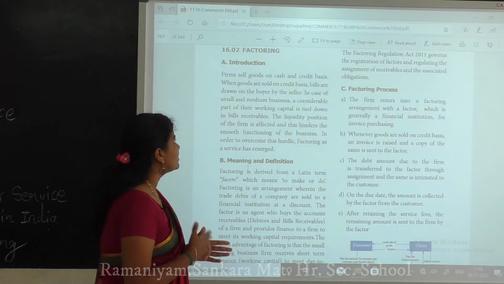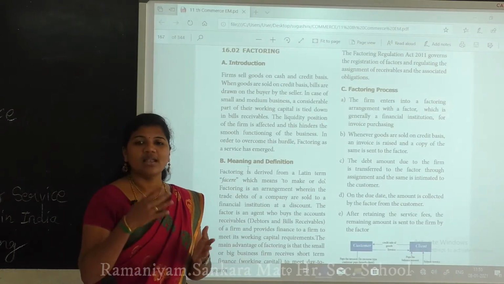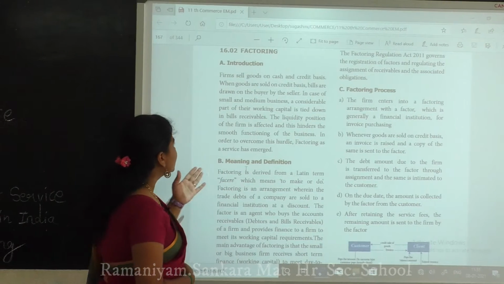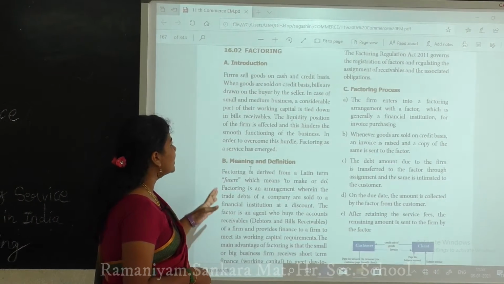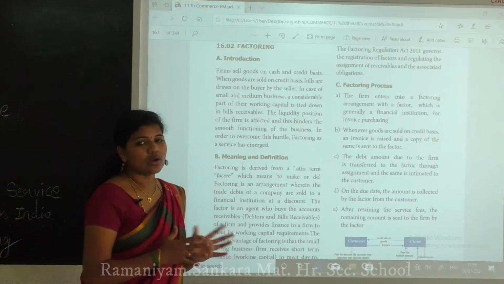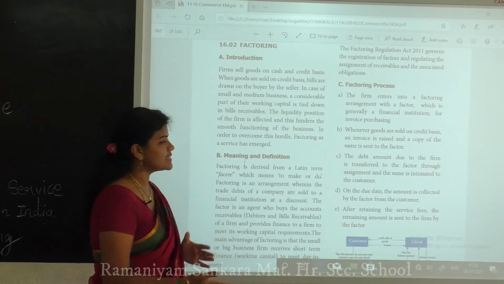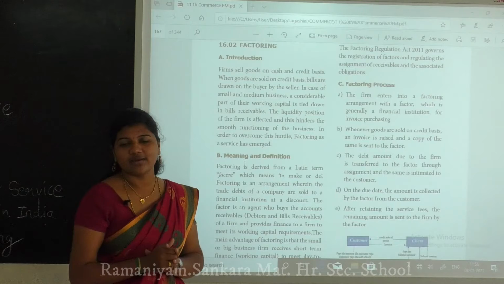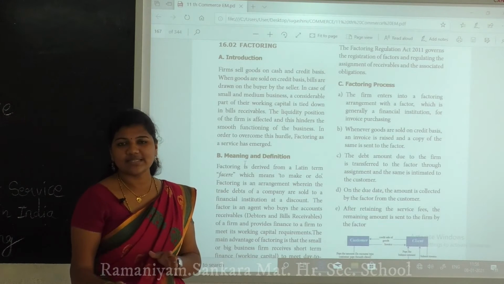Actually, the sale of goods, whatever the product is, can be a cash sale or a credit sale. When goods are sold on a credit basis, bills are drawn on the buyers by the sellers. Who is the buyer? The person who is going to buy the things is the buyer. Who is the seller? The person who is going to sell the things is the seller.